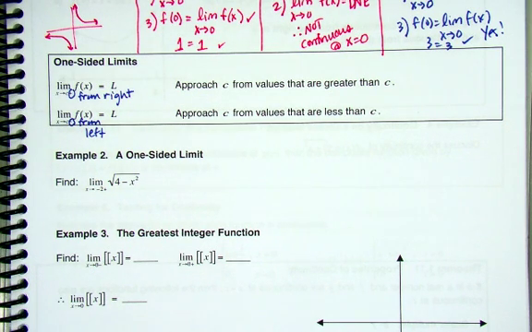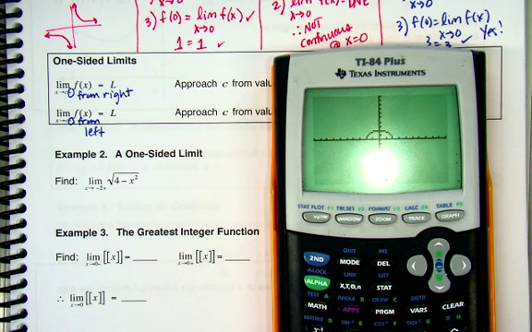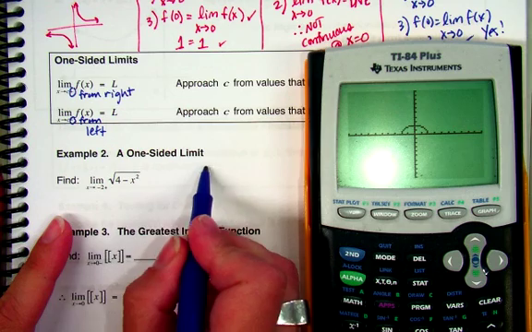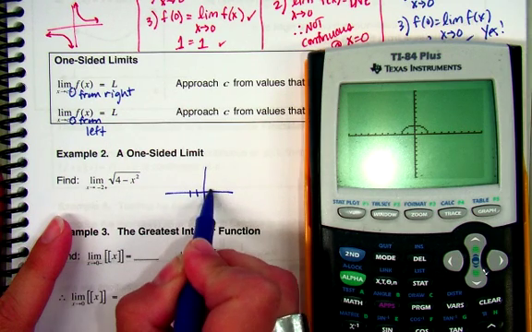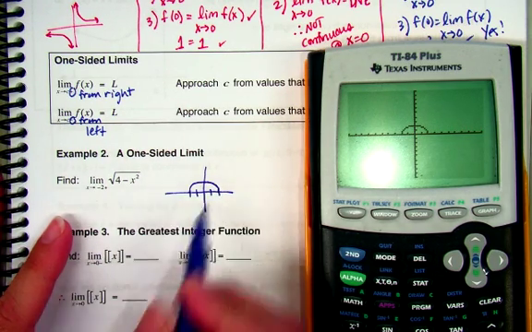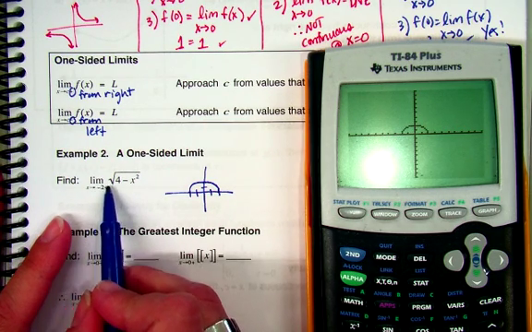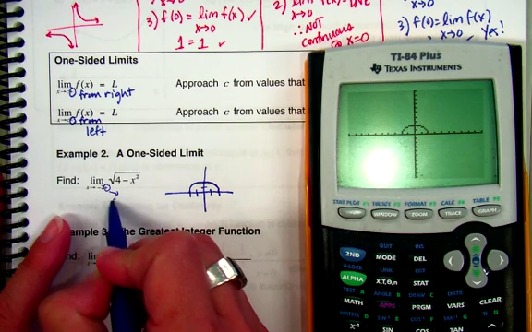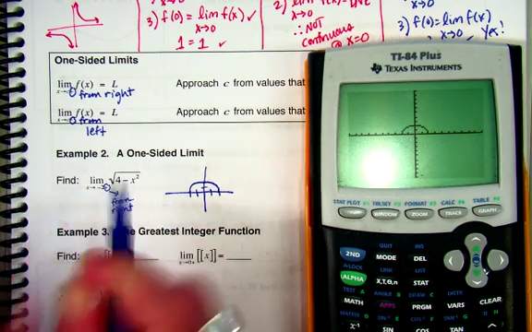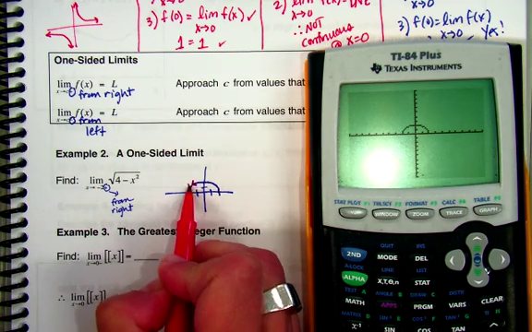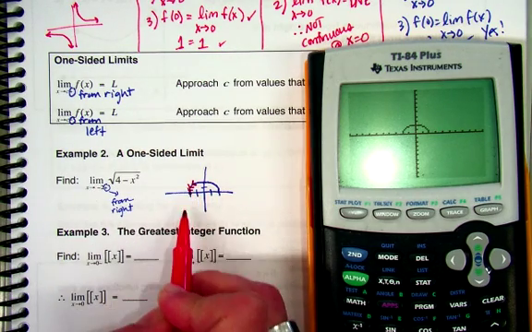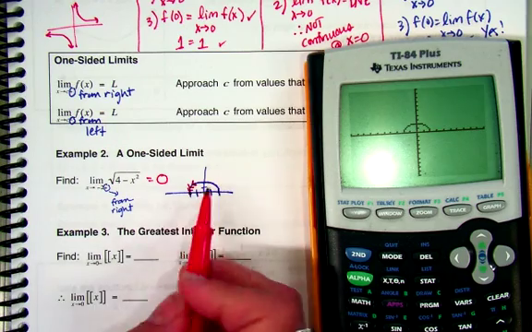Square root of 4 minus x squared. Yeah, so it's just your semicircle from -2 to 2. Take the square root of 4, right? That's what gives you that. So this wants to know a one-sided limit, and it's up here at 2. It wants to know, as I'm approaching -2 from the right, what's my limit? 0. My limit there would be 0 because I am approaching a y value of 0 from the right.